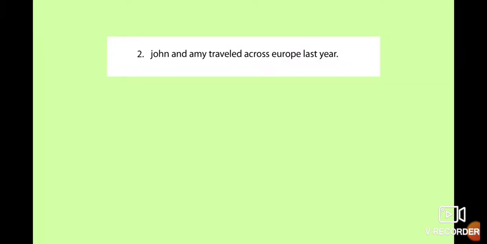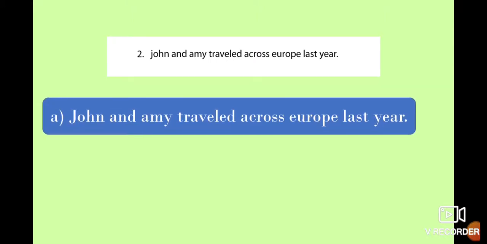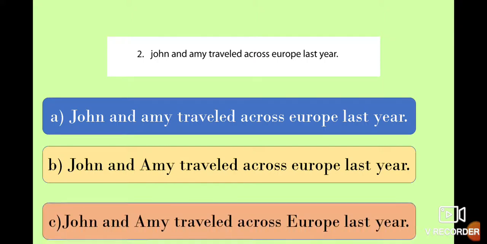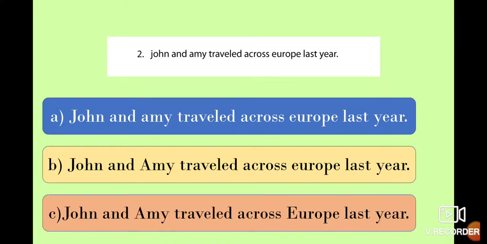Okay, number 2. John and Amy traveled across Europe last year. We have 3 options in this case. In the first option, John is a proper name with capital letter. Amy is written in uppercase letter. And Europe, that is the name of a continent, is not with capital letter. And option B, John and Amy, both are written with capital letter, but Europe is not written with capital letter, so this one is not the best option.